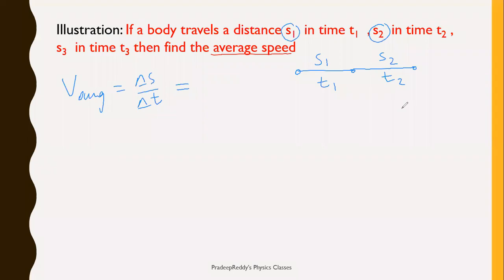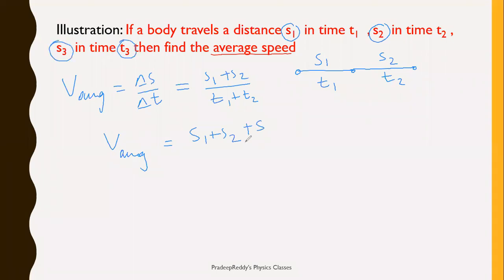Therefore, delta S is the total length traveled, which is S1 plus S2, divided by what is the total time interval? It is T1 plus T2. So V average is written as simply S1 plus S2. Of course, here it is S3 and T3 also.